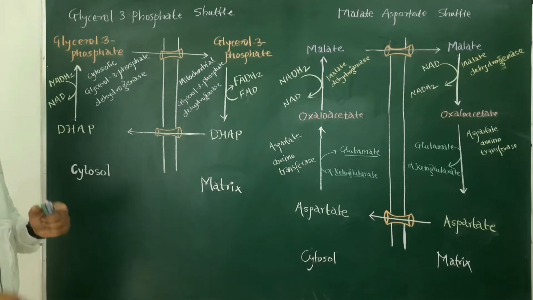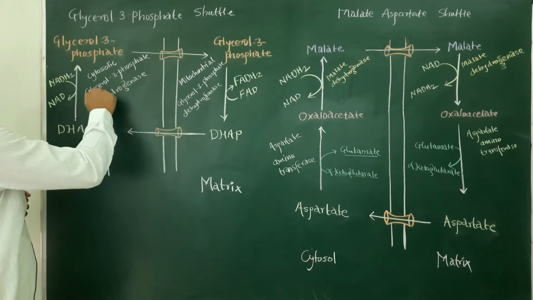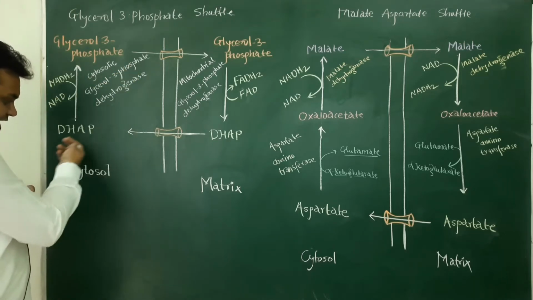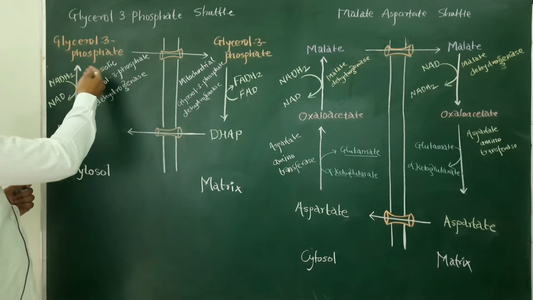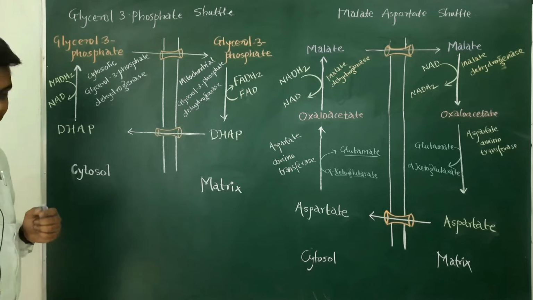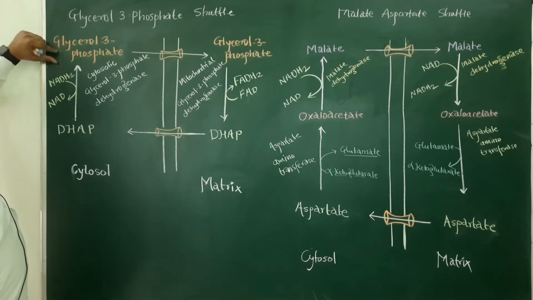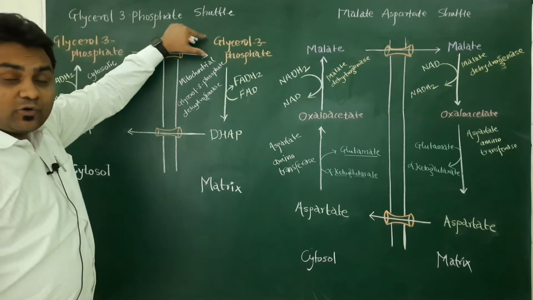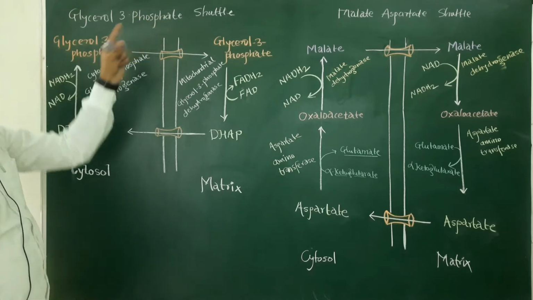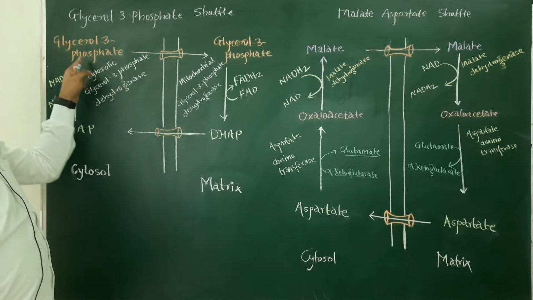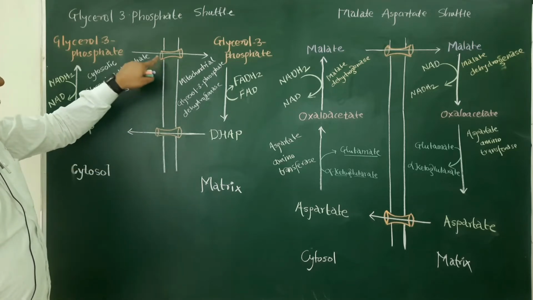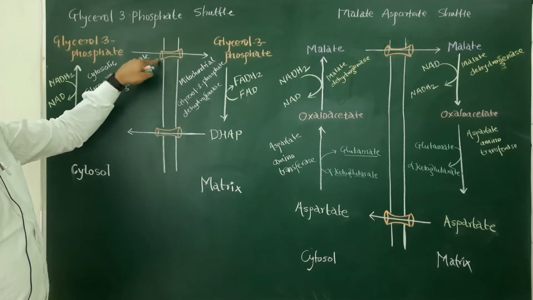This reaction is catalyzed by the enzyme known as cytosolic glycerol 3 phosphate dehydrogenase. You can see here the reaction is carried out in cytosol, hence the name of the enzyme is cytosolic glycerol 3 phosphate dehydrogenase. And then this glycerol 3 phosphate enters into the mitochondrial matrix through the transporter. So here you can see NADH2 cannot enter, but glycerol 3 phosphate can enter into the mitochondrial matrix because of the presence of its transporter on the membrane.